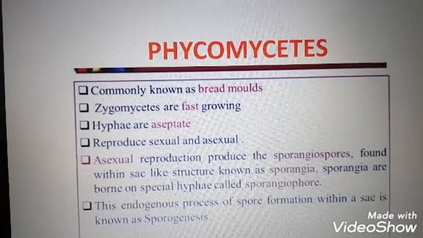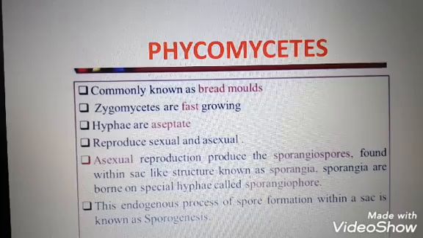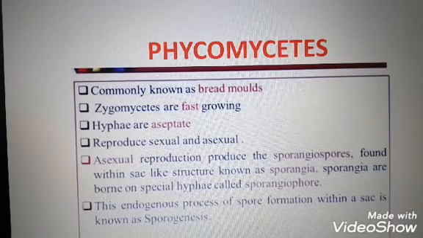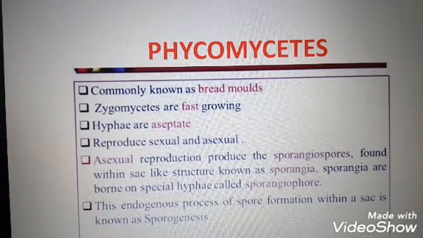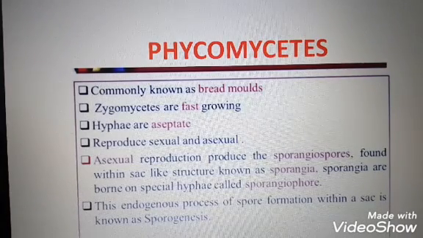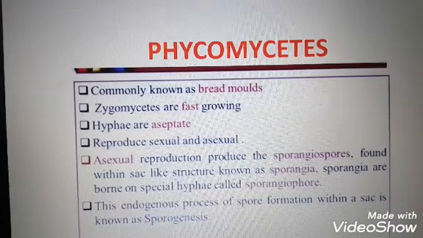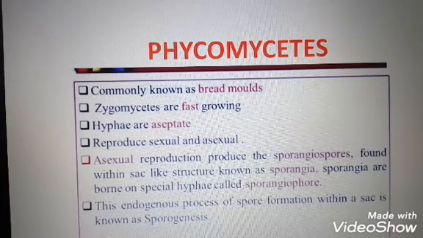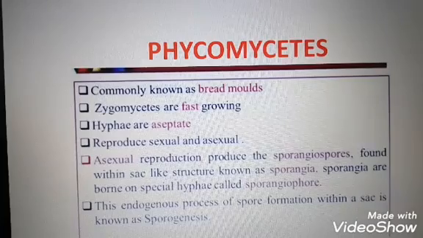The spore forming structures are known as sporangium. These zoospores and aplanospores are endospores, that means the spores are formed inside. The spore forming process is known as sporogenesis.